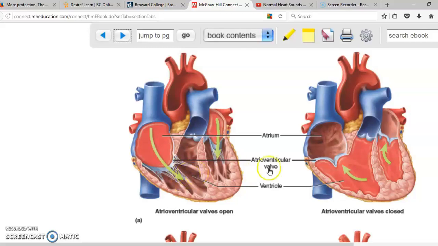Step number 2 in the cardiac cycle, isovolumetric contraction. Iso means the same. Isovolumetric means same volume. Why? Because if the pressure in here is, let's say, 3, and the pressure right here in your pulmonary trunk, more specifically right here in the valves, let's say is 9. So if this is 3 and this is 9, obviously the blood will not flow because this is low pressure, this is high pressure.